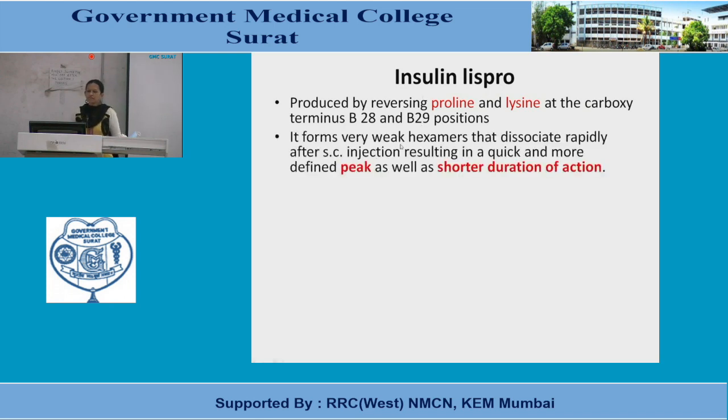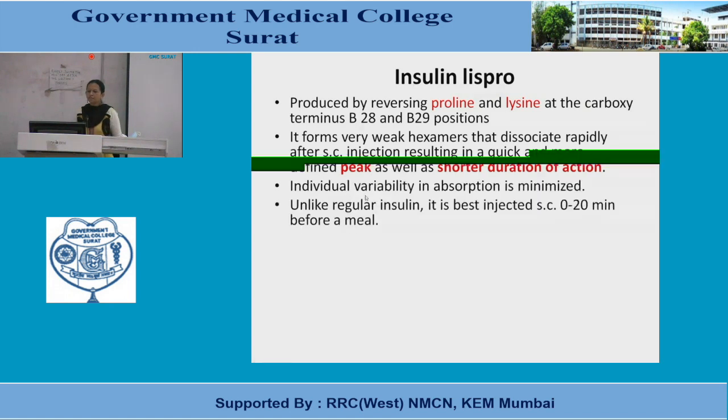It forms very big hexamers that dissociate rapidly after subcutaneous injection, resulting in a quick and more defined peak as well as shorter duration of action. So we have seen rapid acting, as the hexamer dissociates very early, that's why there is rapid action. The reason for rapid action is this after subcutaneous injection, and these are known as the insulins with peak.